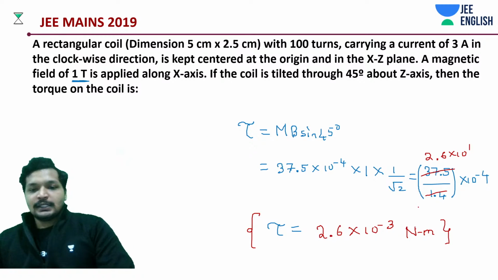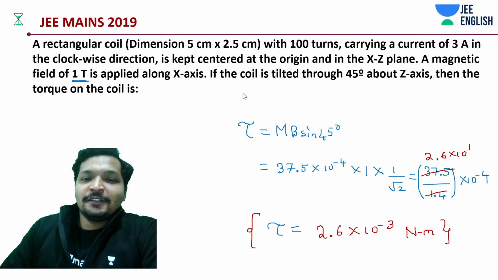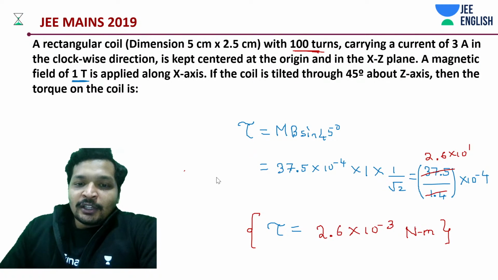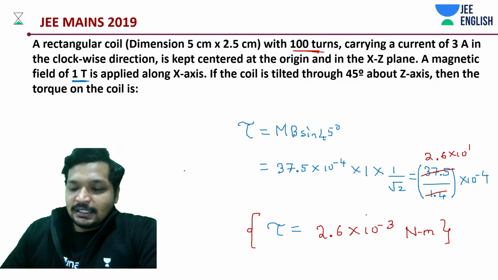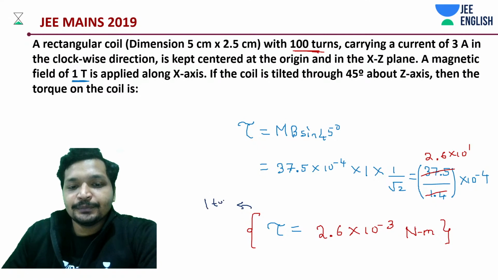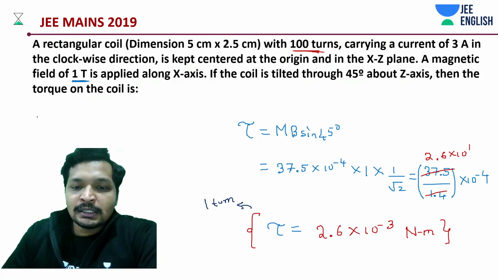Okay, 100 turns. We forgot the fact that it has 100 turns. So now torque is going to be 100 times this. This is torque due to 1 turn, right? And due to 100 turns, it is going to be 100 times.